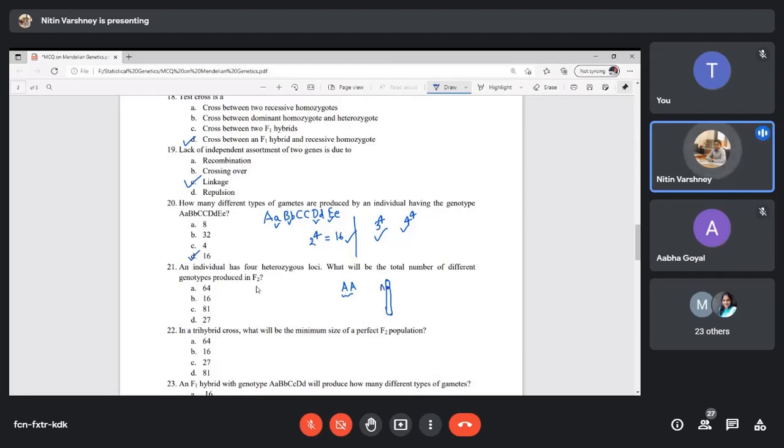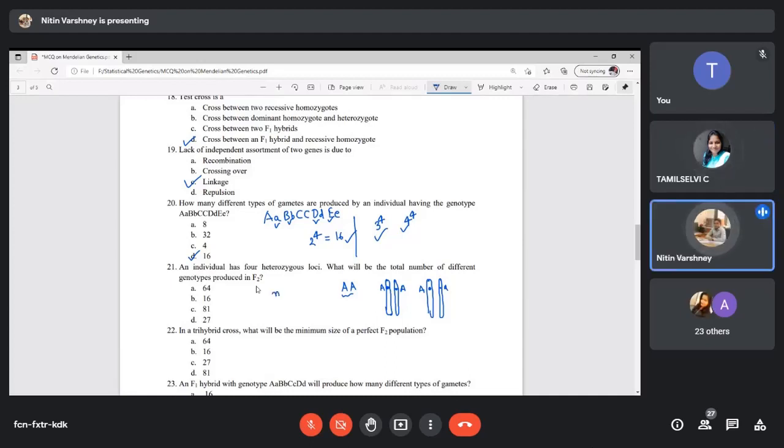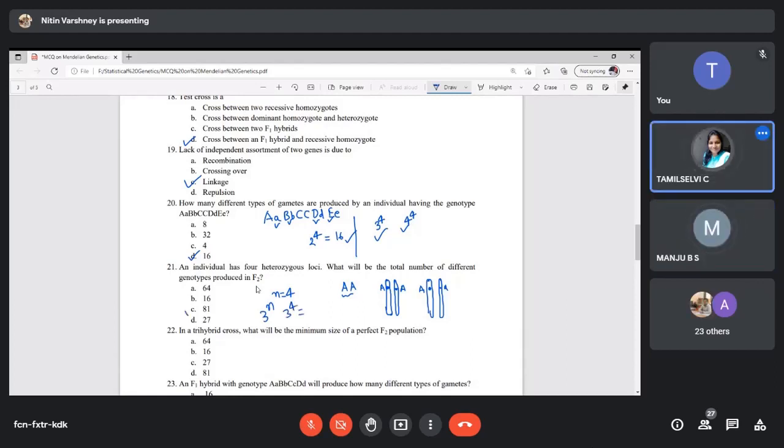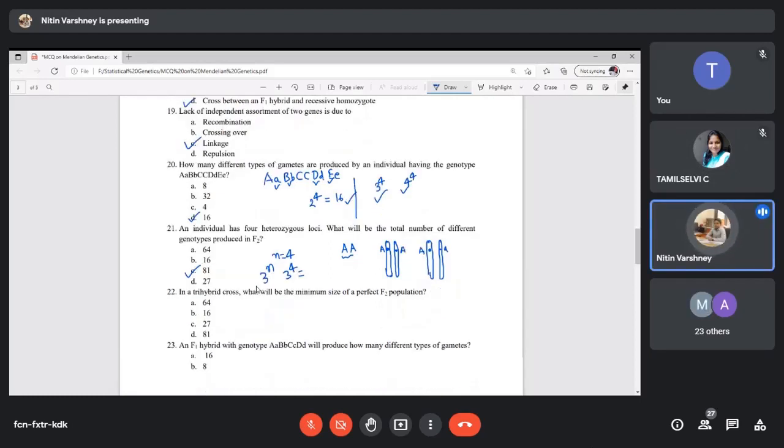Here A will be there, and on the second one capital A will be there, so this is a homozygous locus. If it is heterozygous, there will be A and small a. So n is 4, the number of genotypes will be 3 to the power n, 3 to the power 4, that will be 81. This type of question can come in the exam.